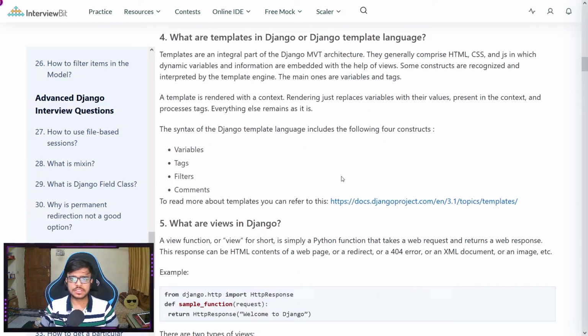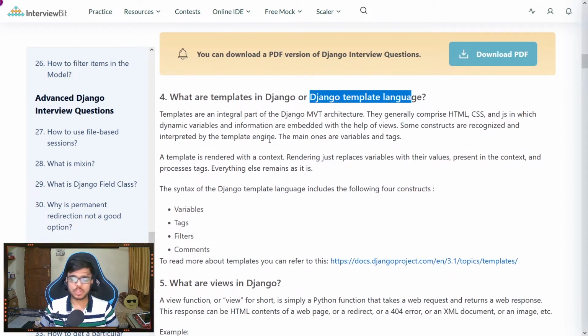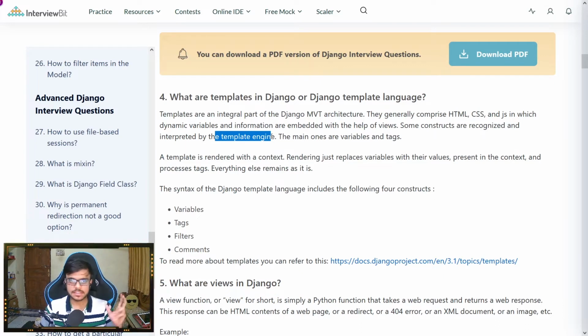Next question is, what is the Django template language, or what are templates in Django? A template refers to the T in MVT architecture, and templates generally comprise HTML, CSS, and JavaScript, in which dynamic variables and information are embedded with the help of views. Some constructs are recognized and interpreted by the template engine, which helps in pulling out the tags and the variables, and the main ones are variables and tags. A template is rendered with a context. The context has all the key-value pairs of variables that we want to replace. Rendering just replaces variables with their values present in the context and processes the tags. Everything else just remains the same.